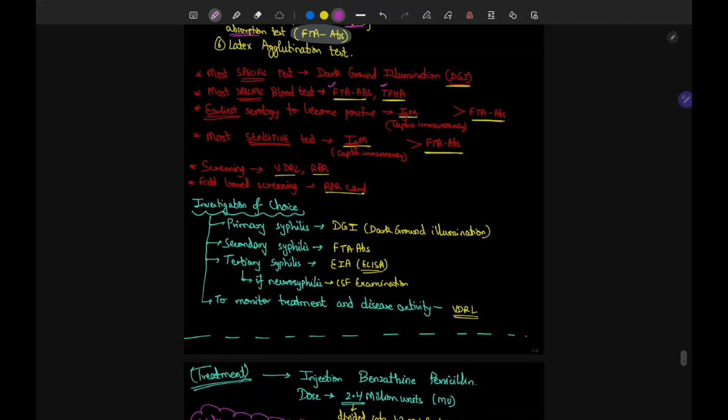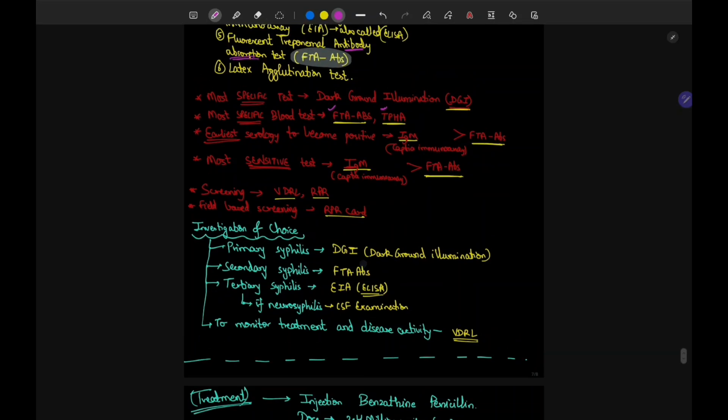Investigations of choice. For primary syphilis, dark ground illumination. For secondary syphilis, FTA-ABS. For tertiary, ELISA. And if there is neurosyphilis, you go for CSF examination. To monitor treatment and disease activity, do VDRL.